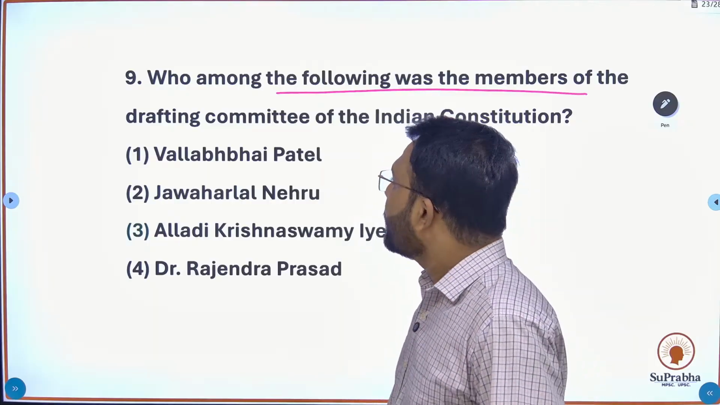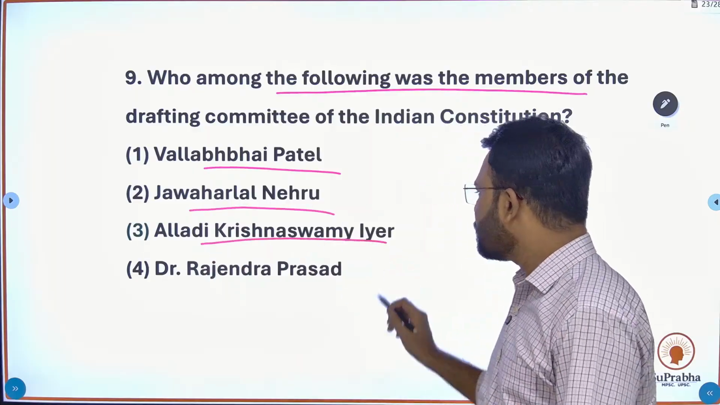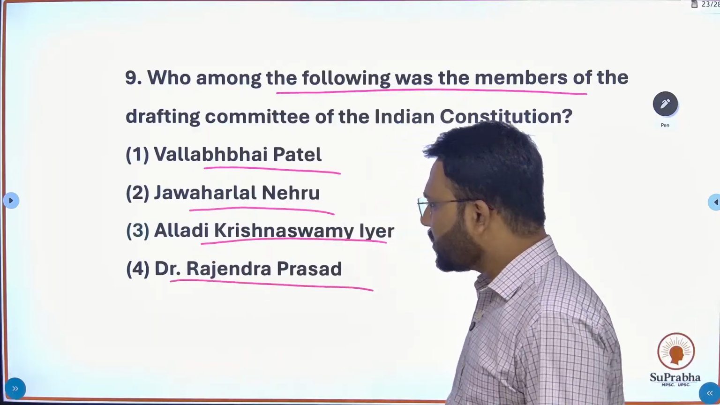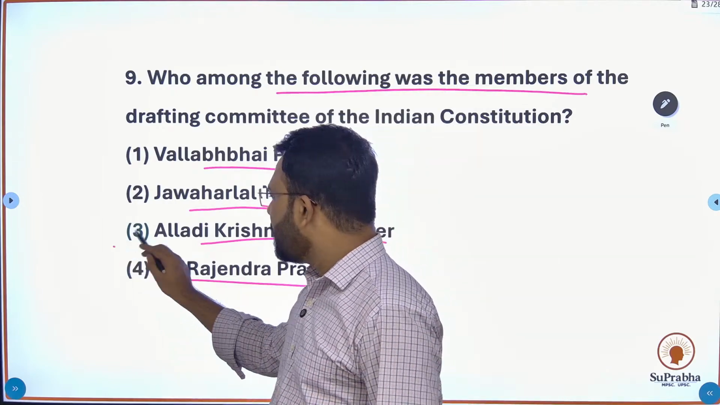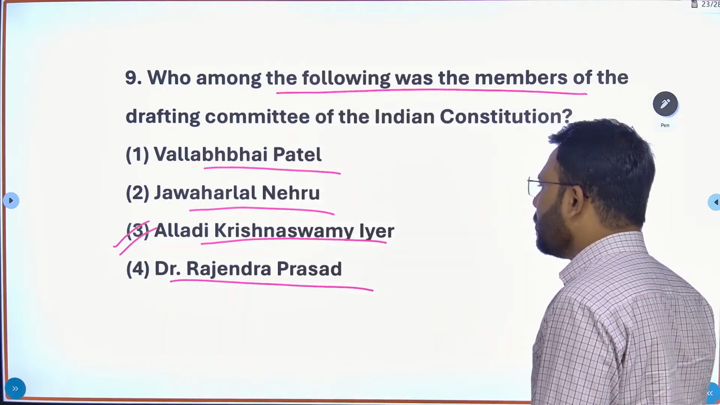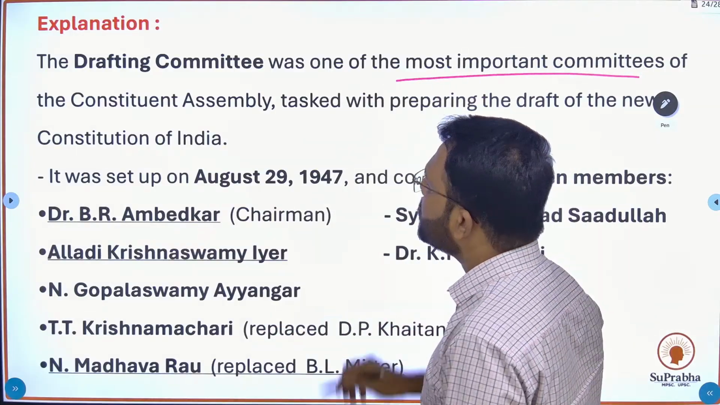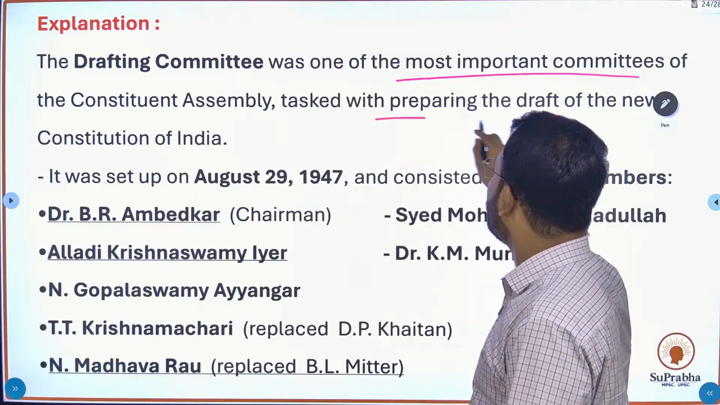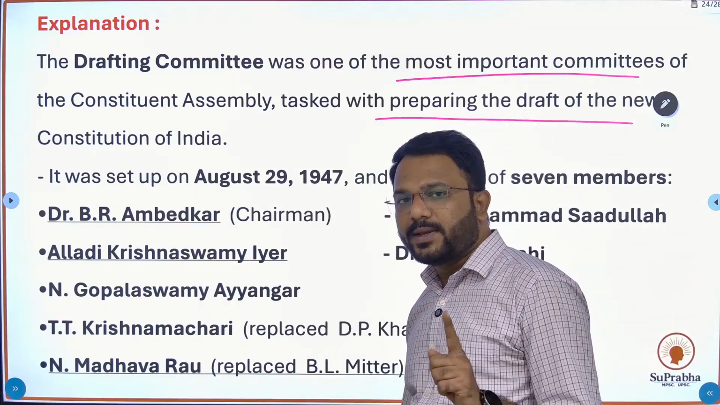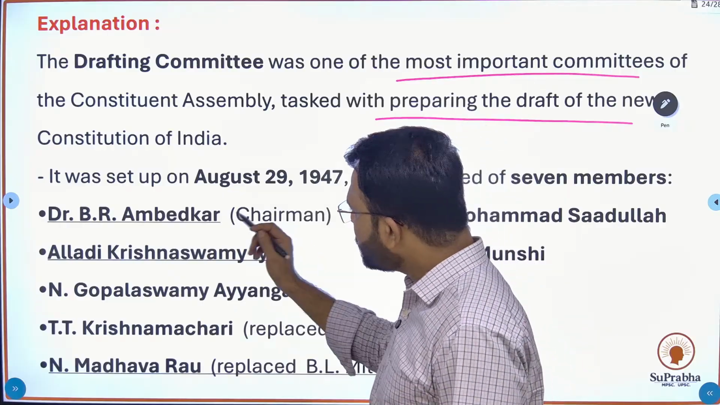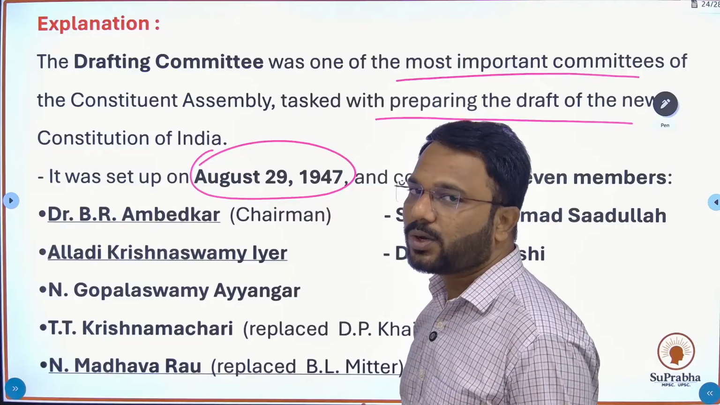Okay. The options are Vallabhbhai Patel, Jawaharlal Nehru, Alladi Krishnaswamy Iyer and Dr. Rajendra Prasad. So the right option here is option number 3, Alladi Krishnaswamy Iyer. The drafting committee was one of the most important committees of the Constituent Assembly, tasked with preparing the draft of the new Constitution of India. Important for your exam: it was set up on August 29, 1947. प्रश्न येऊ शकतो हा.